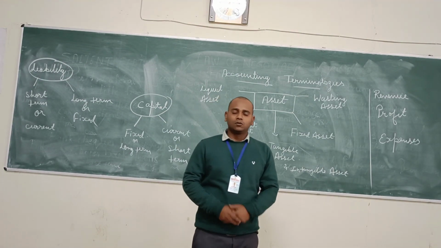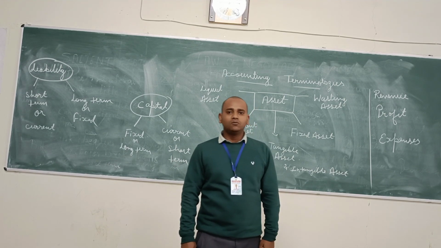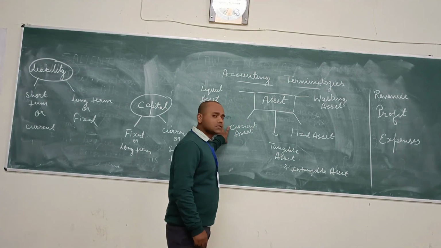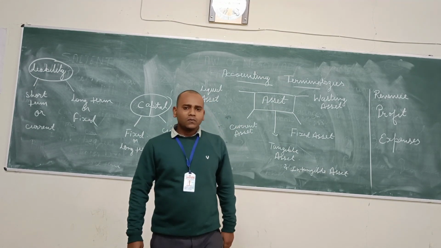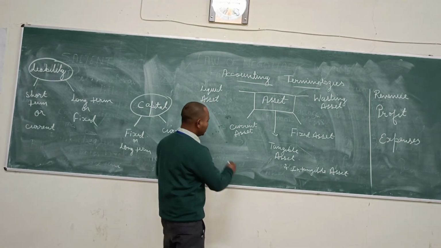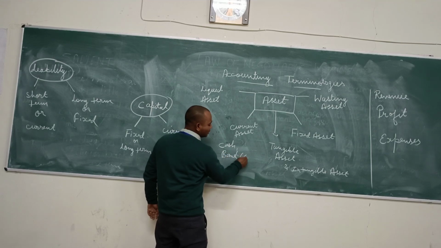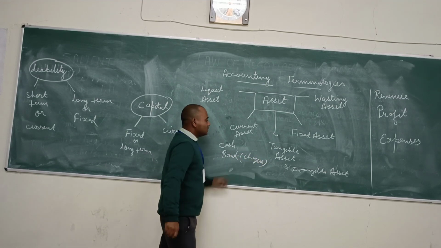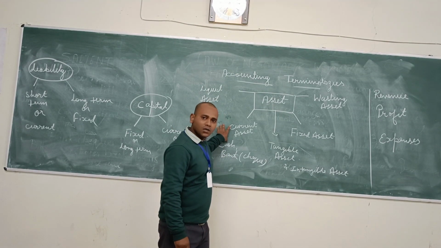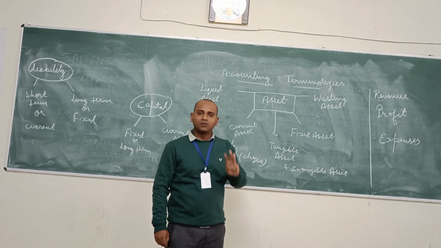So what is a current asset? Assets which are used for a short period of time, meaning which can be used for less than 1 year, will always come under current assets. Examples of current assets can be cash, bank, and checkbook. These are called current assets, which can be used for less than 1 year. As we know, the validity of any checkbook is 3 months.